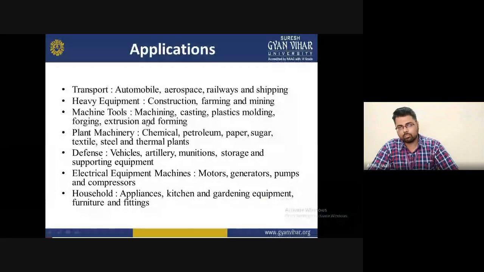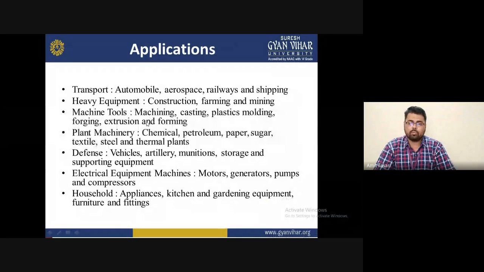Second one is plant machinery. Chemical, petroleum, paper, sugar, textile and steel thermal plants use casting. With the help of casting, the chemical, petroleum, paper machines, sugar machines, steel and thermal plants, such as Tata Steel, are all used for casting to make steel.